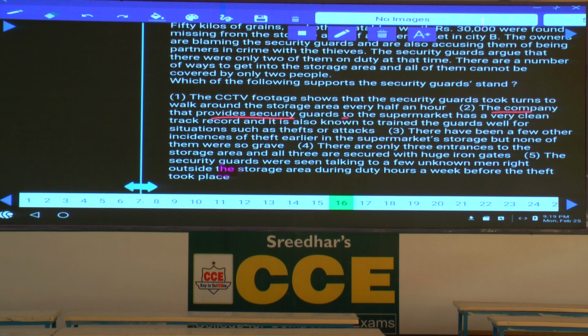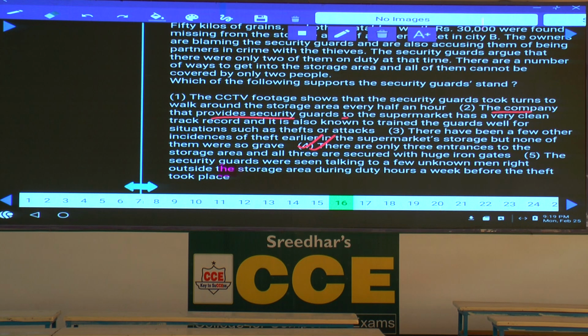If the question is like this, which among the following strengthens the owner's claim? 4 is the answer. Which among the following weakens the security guard's claim? 4 is the answer. And the question can be given in any way. Then the fifth one: the security guards were seen talking to a few unknown men right outside the storage area during duty hours, a week before the theft.